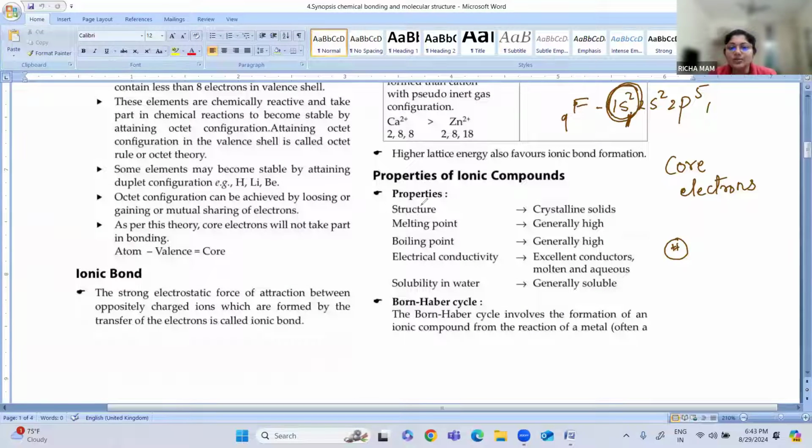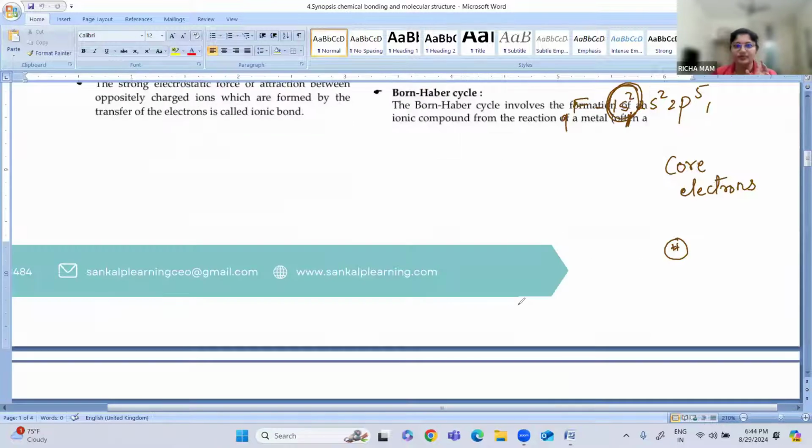What are the properties of ionic compounds? These are crystalline solids. They generally have a high melting point and a high boiling point, and they are excellent conductors. They are generally soluble in water, so ionic compounds are generally soluble in water.